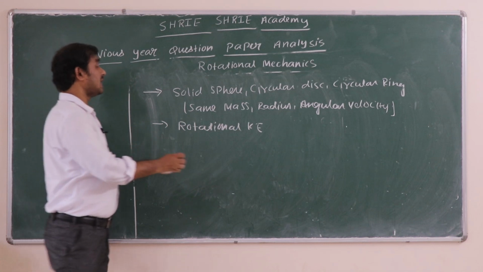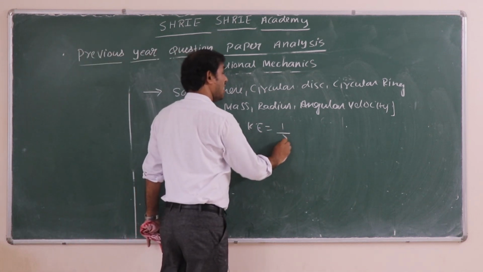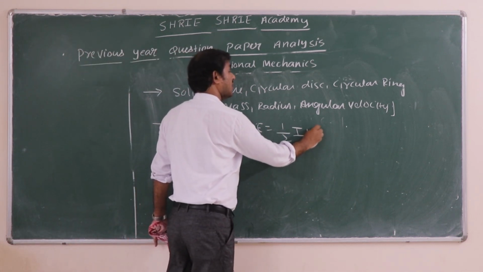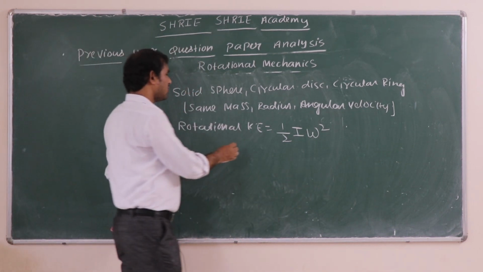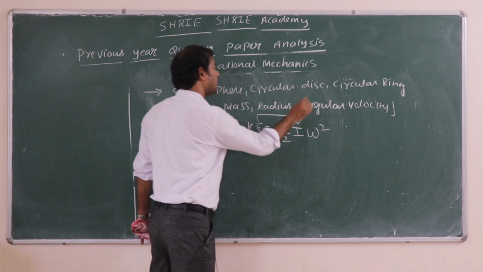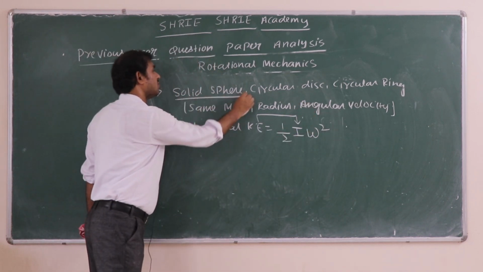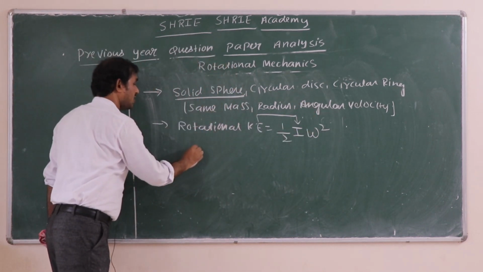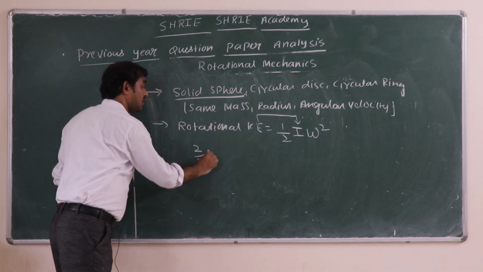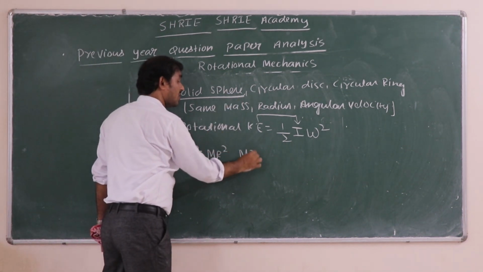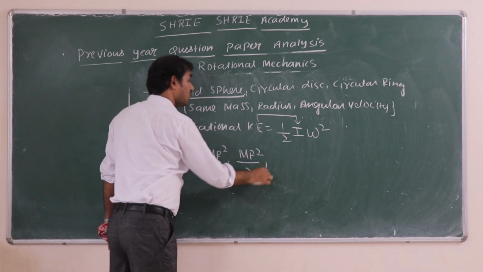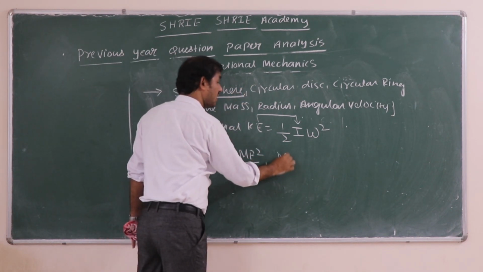You know that rotational kinetic energy is half I omega square. Same angular velocity means rotational kinetic energy only depends on moment of inertia. For a solid sphere, the moment of inertia is 2 by 5 mr square, for a circular disc it is mr square by 2, and for the circular ring it is mr square.